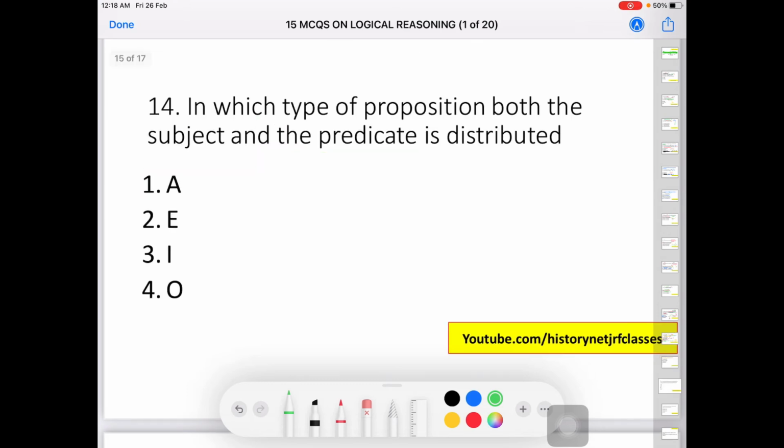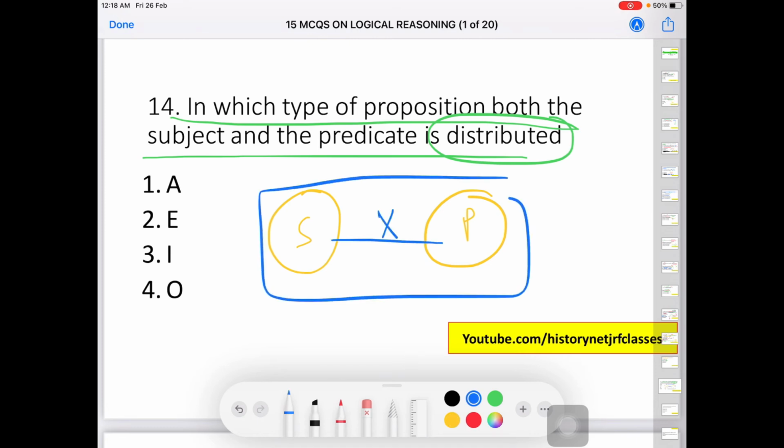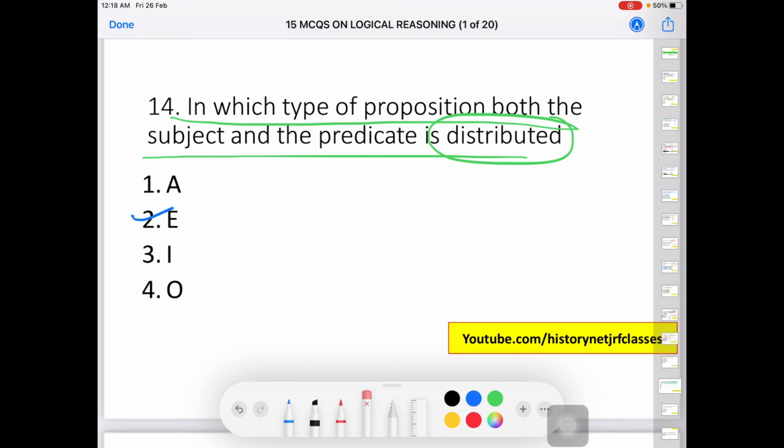Next we have, in which type of proposition are both the subject and the predicate distributed? I have already explained it in the previous videos. Both the subject and the predicate being distributed means subject and predicate are exclusive, they have nothing to do with each other. This case happens in E type proposition. Now I will explain it with an example: no books are water.